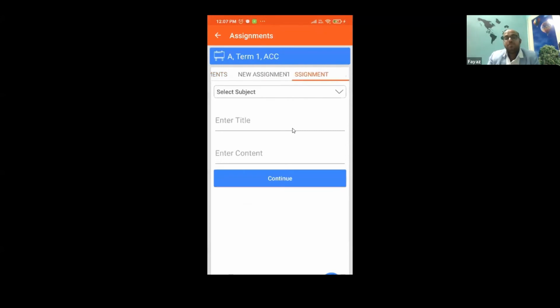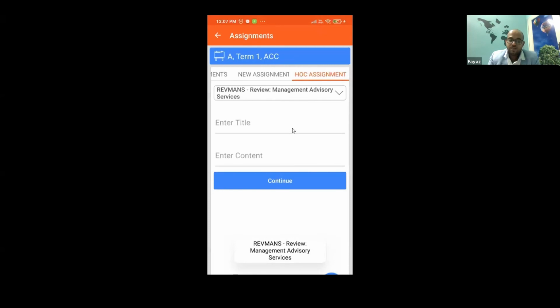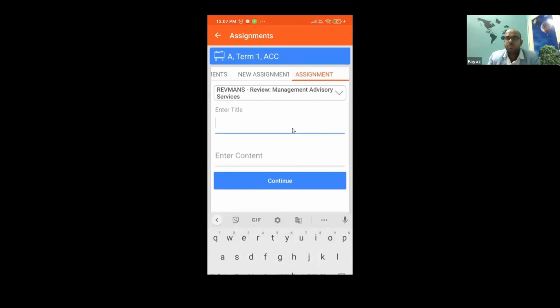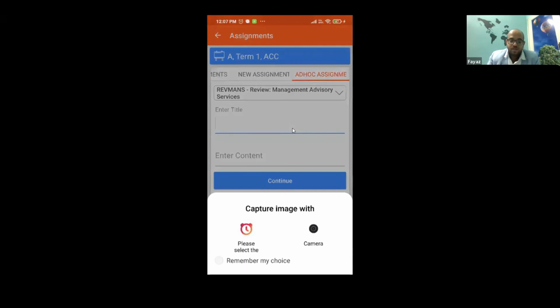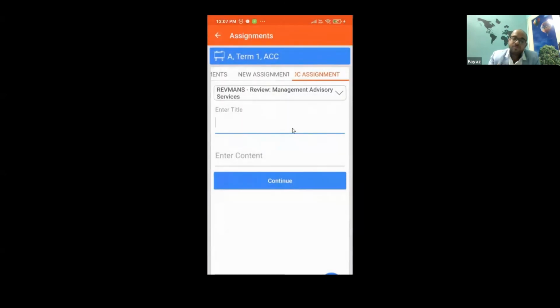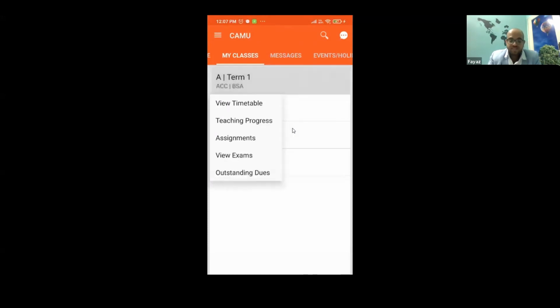Now, let us say I am going through a journal, right? And I find it interesting. I'm traveling, I read a journal, I find this interesting. I want to share it with the students. So whatever subject I teach, I want them to write a small article on it or something, and I can simply attach that assignment. I can simply take a picture of it, right? And then I can simply attach that assignment. And that will directly reflect as an assignment to the students. And I can also give marks.